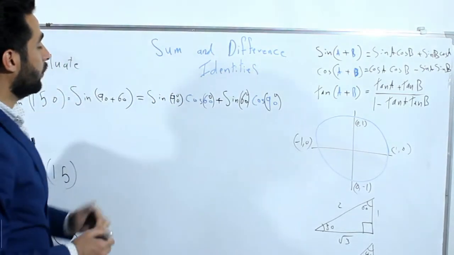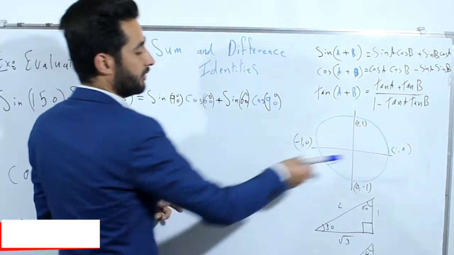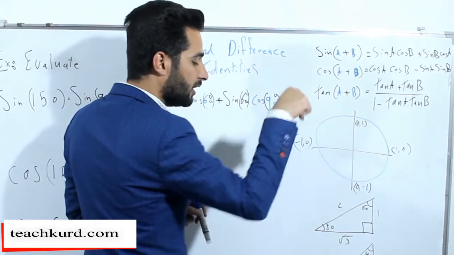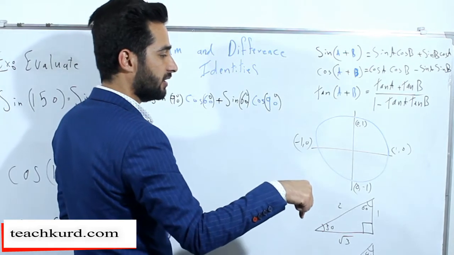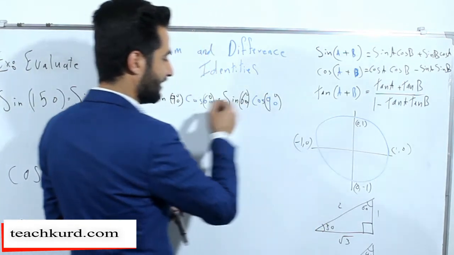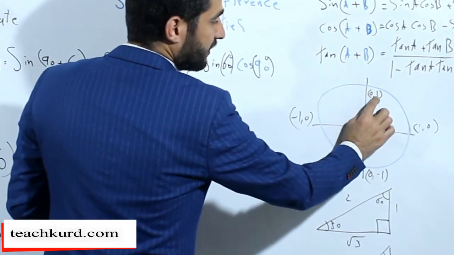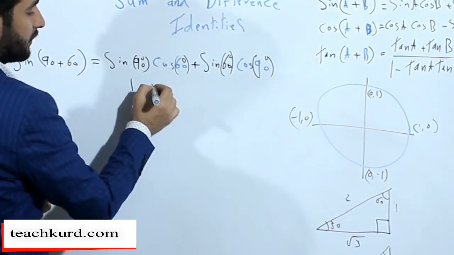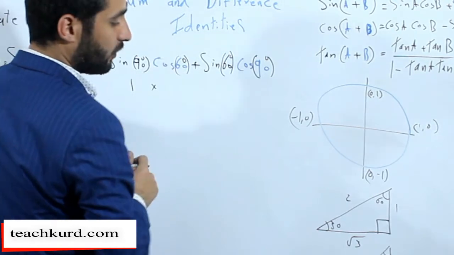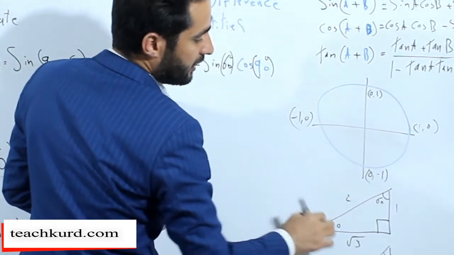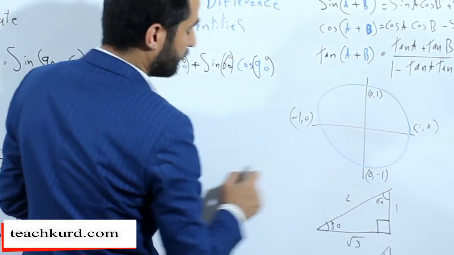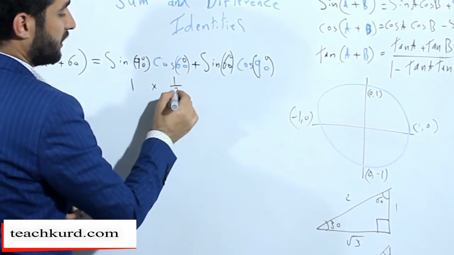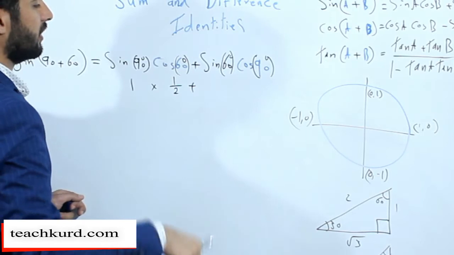Okay, what is sine 90? We have 0 here and we have 90 here. Guys, I told you, if you don't understand how to find an angle, click the link in the description, please. You can understand and then come back to this video. Sine 90 is 1. So we can put 1 in its place. Multiply, of course we have a multiplication here. Cosine 60, where's 60? We have it here. Cosine 60 means adjacent over hypotenuse, it means 1 over 2. If you don't understand those, please click the link in the description.